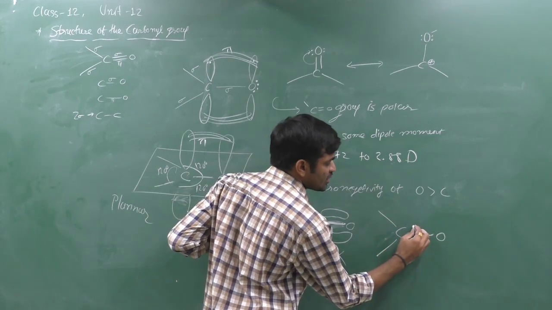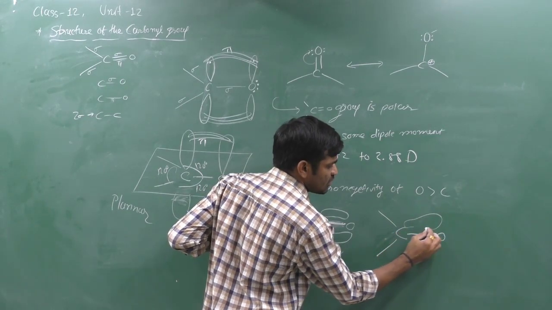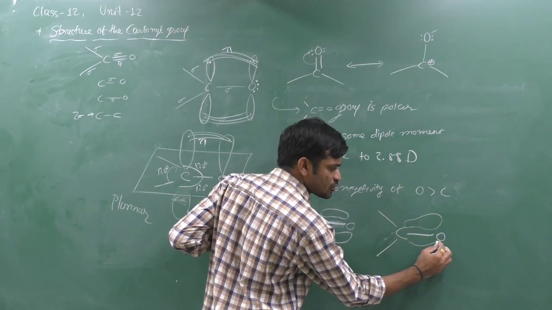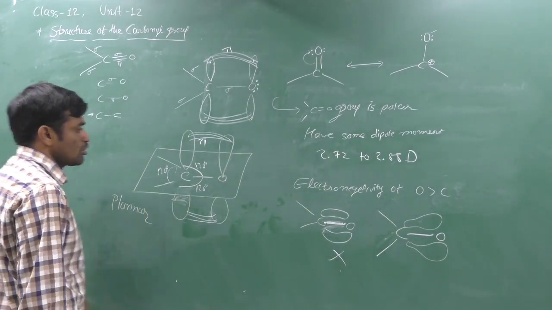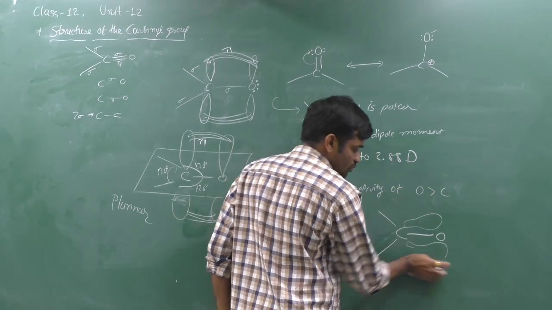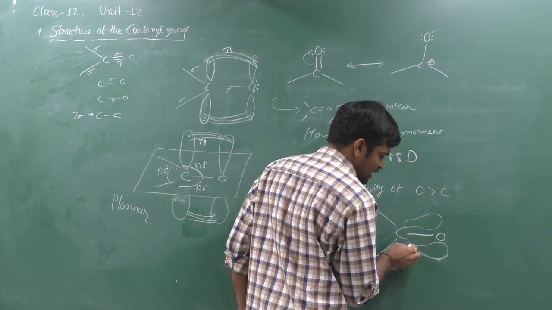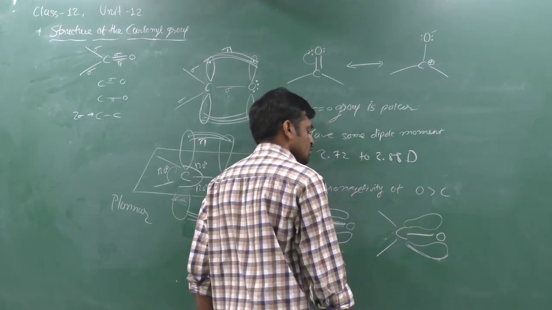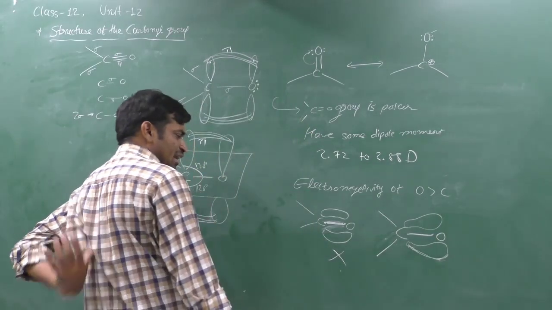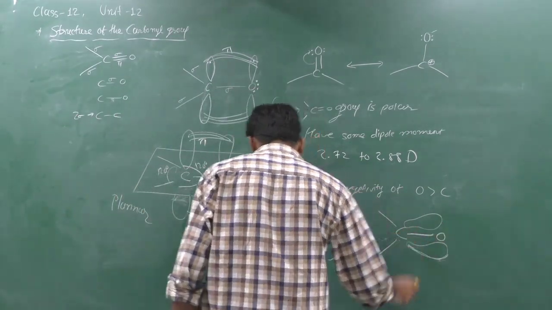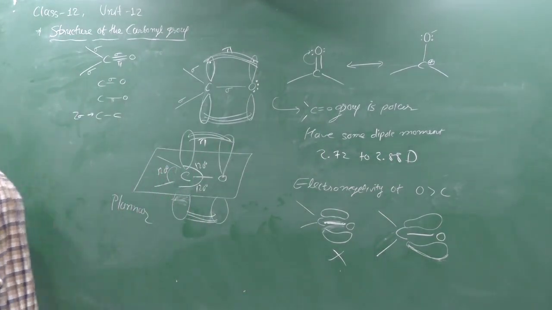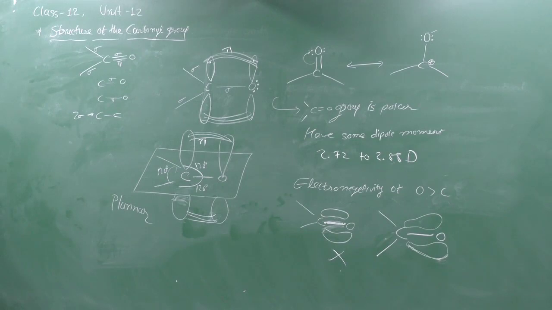Therefore more electron density is spread toward the oxygen and less electron density is spread toward the carbon. It is like that. It is the perfect pi bond. Due to the higher electronegativity of oxygen, more electron density is spread toward the oxygen and less toward the carbon. Here both types of behavior are there. If you think about this compound, both types of behavior are there.